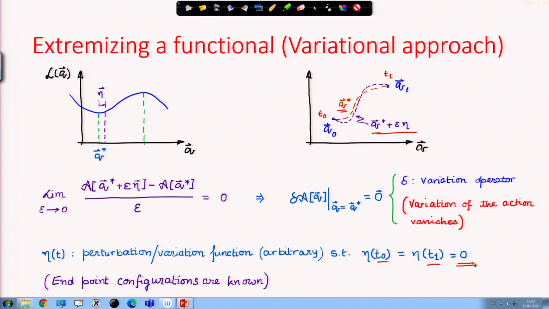Eta at t 0 and eta at t 1 must be 0, so that I do not vary my initial and final configurations, because that I know, I have recorded it, I have seen it. Therefore, I am not allowed to vary those points. Therefore, eta, which is the perturbation function, must vanish at these two extremum points, the end point configurations being known.